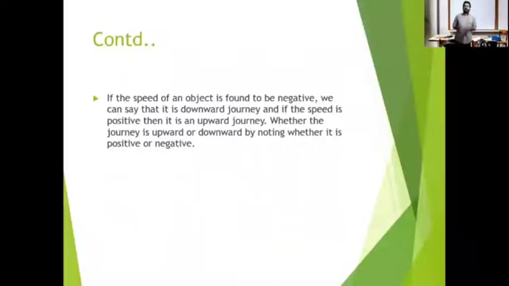All of you read it in your mind and one of you can read it aloud. Okay, come on. It says, if the speed of an object is found to be negative, we can say that it is a downward journey, and if the speed is positive, then it is an upward journey. Whether the journey is upward or downward, by noting whether it is positive or negative.